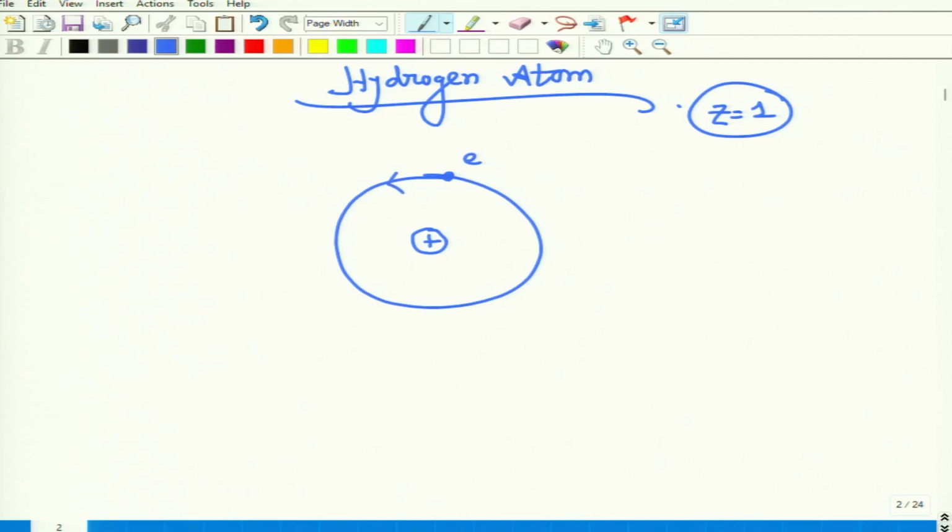Up to this part, whatever we have studied, there are two particles in the atom, one electron and one proton. You may have heard about the neutron, but in the Rutherford model there was no concept of the neutron. After Rutherford, I think Chadwick gave the idea of the neutron. That is not included in this part, we will discuss that in the next chapter, the nuclei chapter.